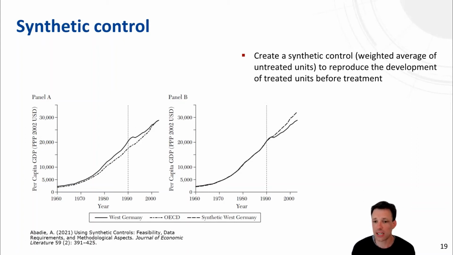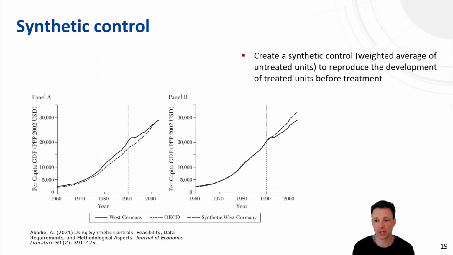That's what you see in the right graph. So we've adjusted the weights in such a way that we exactly match the pre-treatment development, and then we can extrapolate the development of the synthetic country as basically the potential outcomes, and then compare the difference between these two lines and interpret that as a causal effect.